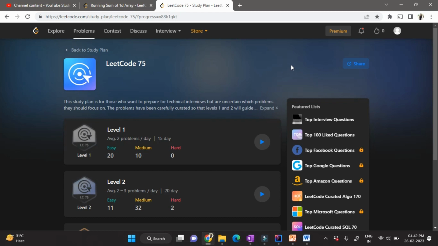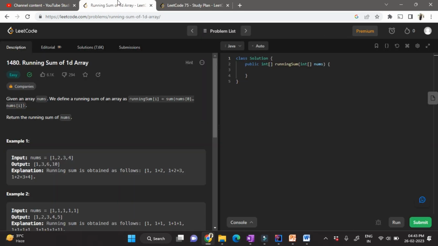And if you're trying to solve like 2 problems per day for 15 days continuously, I believe you will get that confidence to move on and try more medium to hard problems. And it will definitely help you ace the interviews. Now let's move on to the very first problem of day 1 in LeetCode, that is the running sum of 1D array. In this problem, we are given an array nums and we need to define the running sum of the array and return the array as the answer.